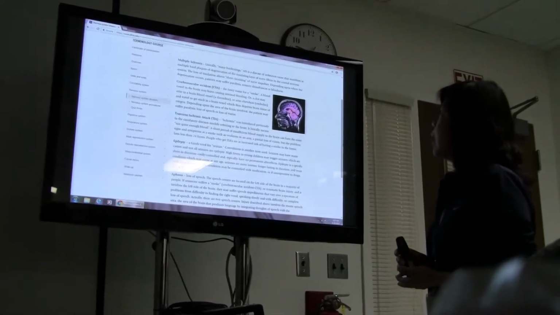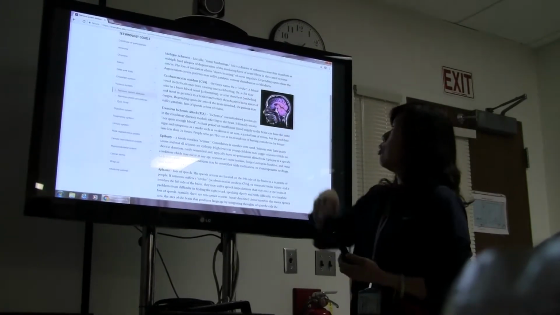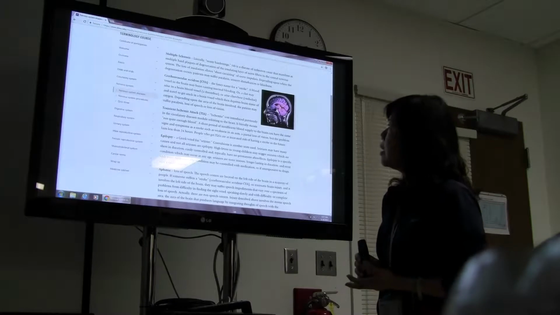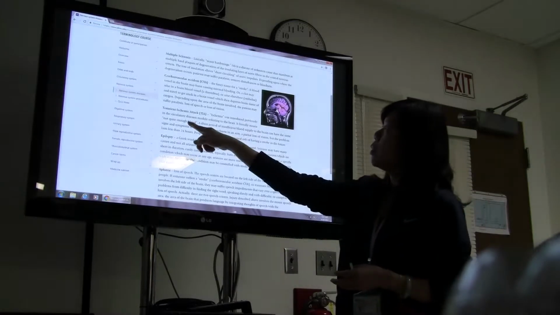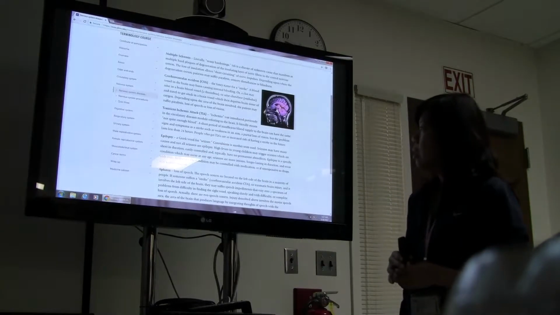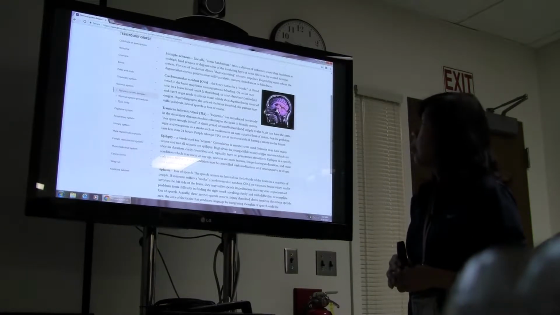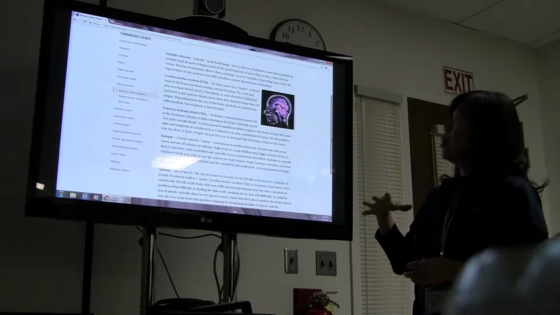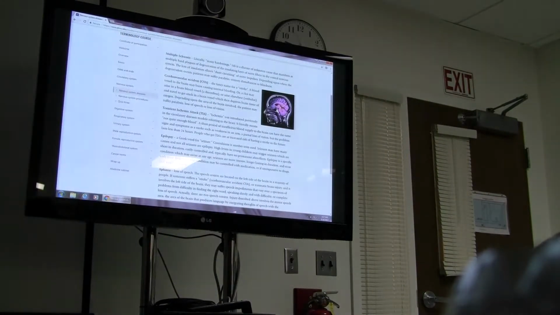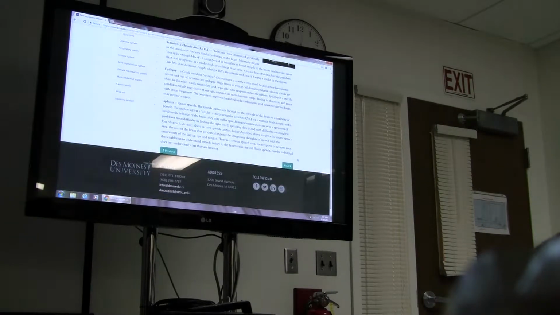Cerebrovascular accident, stroke, that's a fancy name for stroke. Transient ischemic attack means not quite enough blood. Epilepsy, seizures, and aphasia. So all these are diseases related to the nervous system. You could read all this later if you want. We're not going to spend too much time on those.